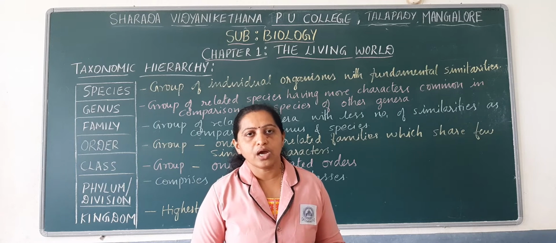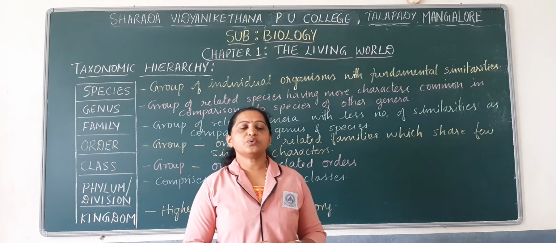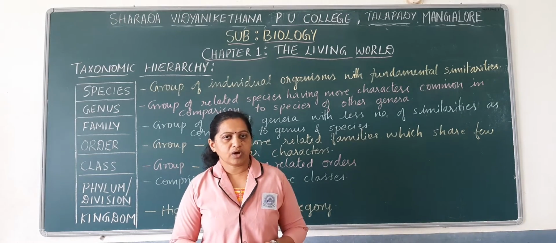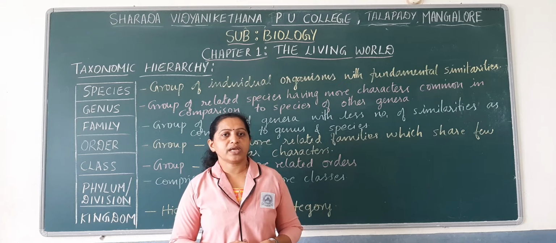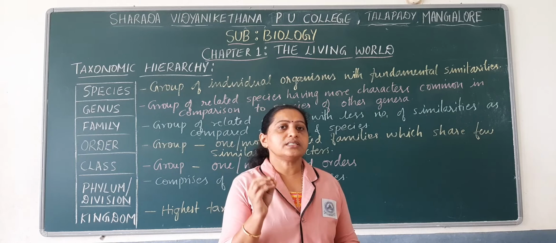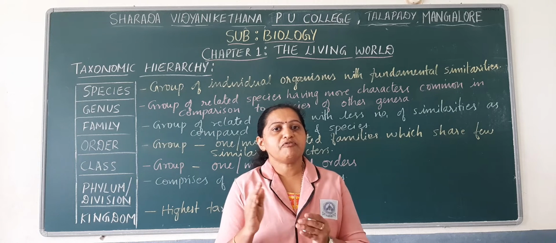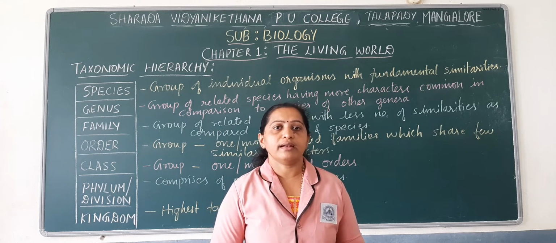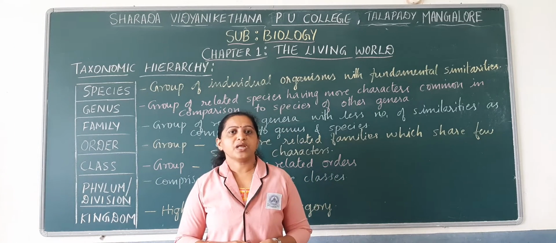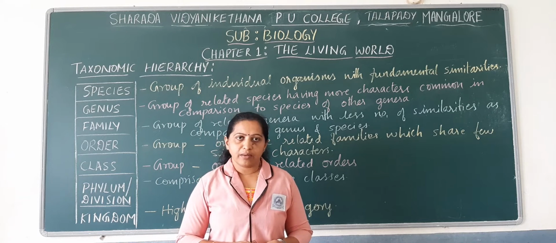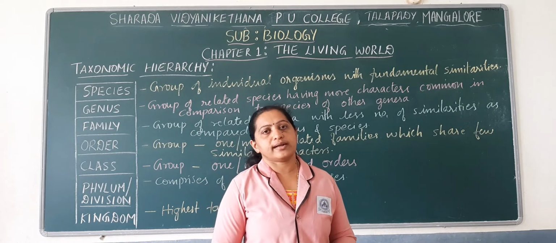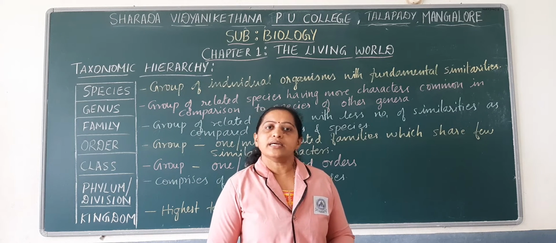We also discussed various rules for assigning a standard name, and various organizations that frame rules and criteria for naming any living organism, like ICBN, ICZN, ICNB, etc. In addition to that, we have also discussed classification and systematics.